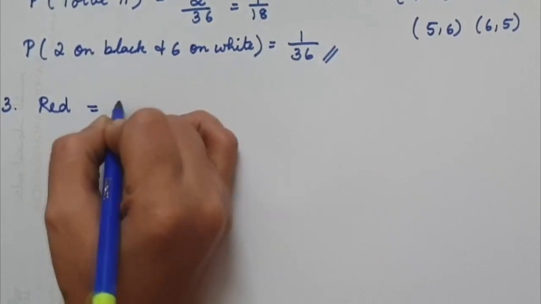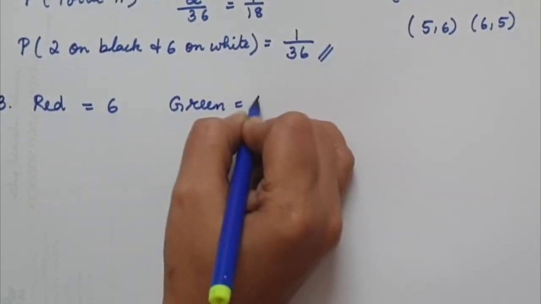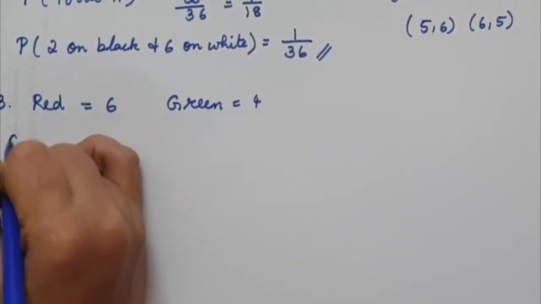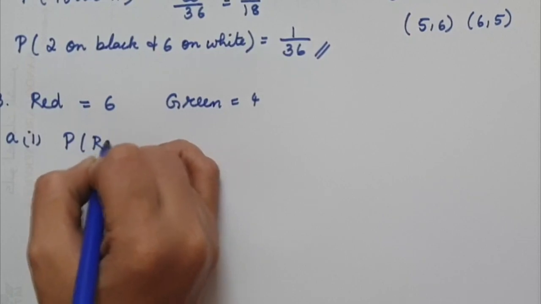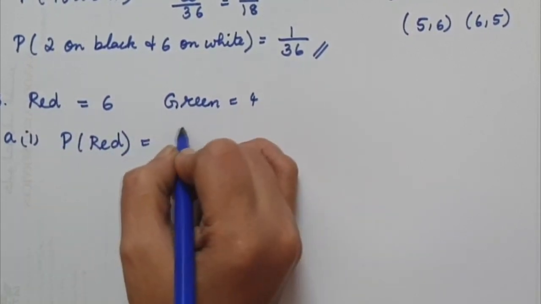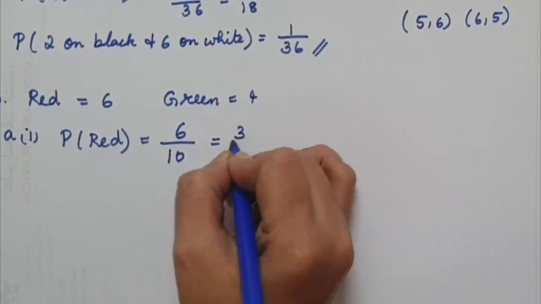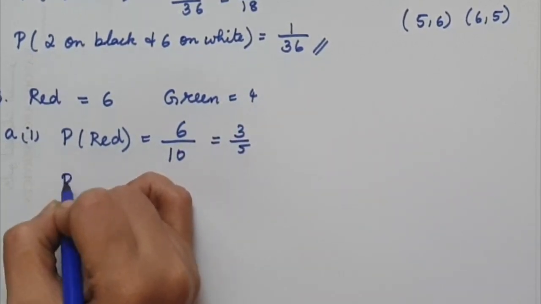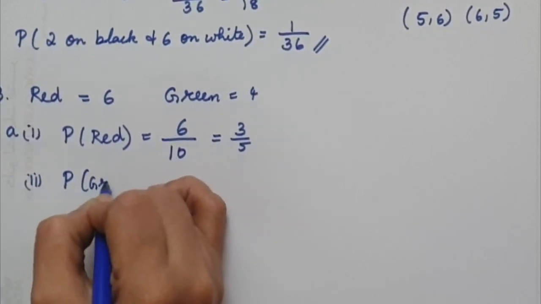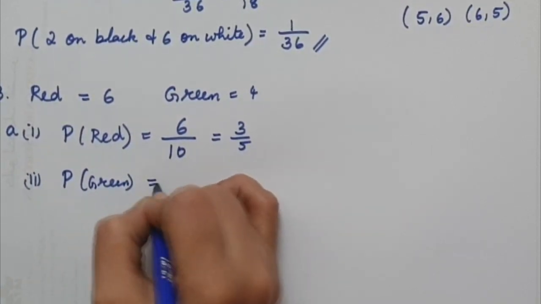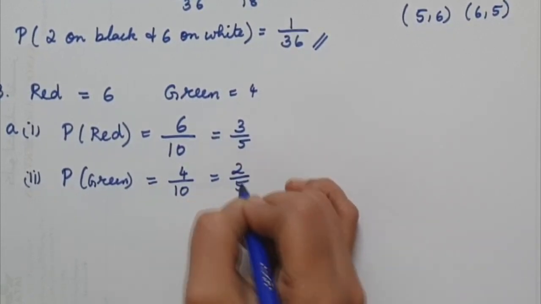Red, 6 balls are there in red, and the green is 4. So for the first A part, first question, probability of red: 6 red are there and the total is 10, so it will be 3 over 5. Then the next one is the second part, green: 4 green are there, total is 10. So it is 2 over 5.